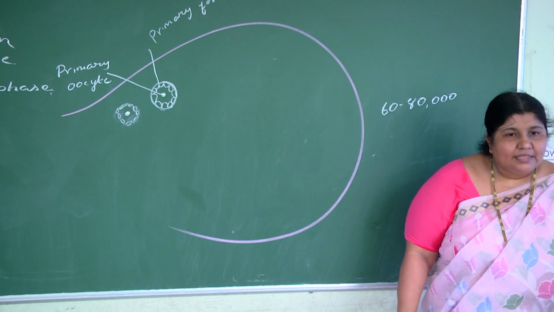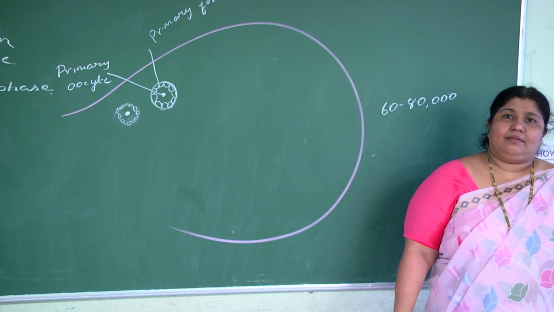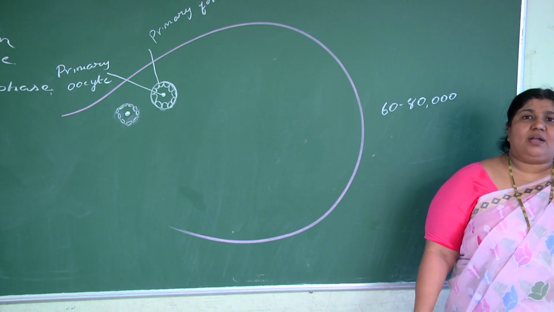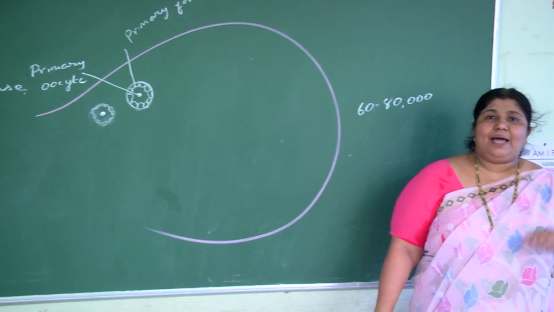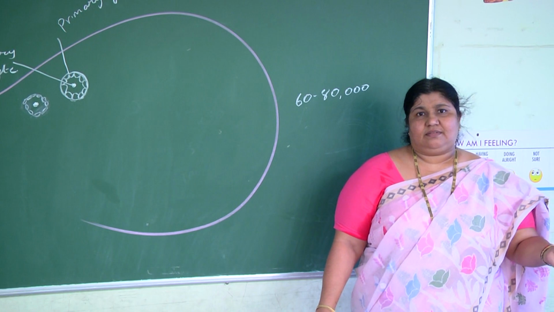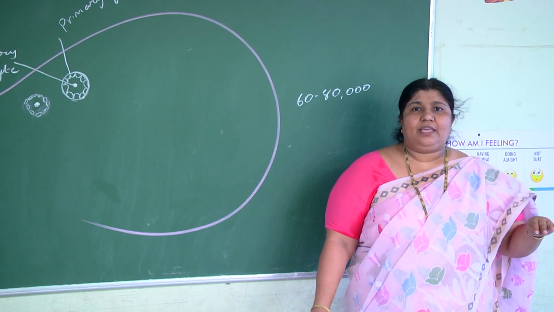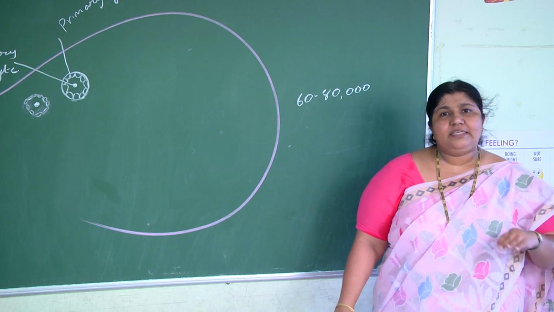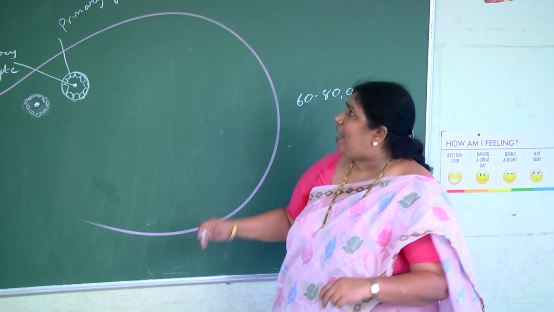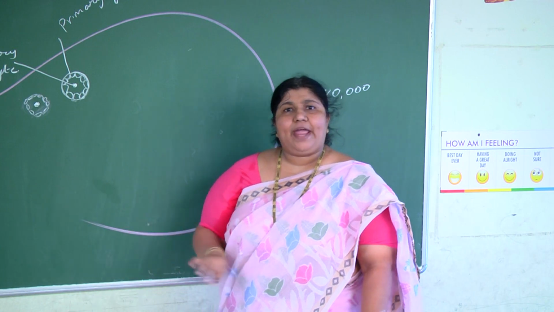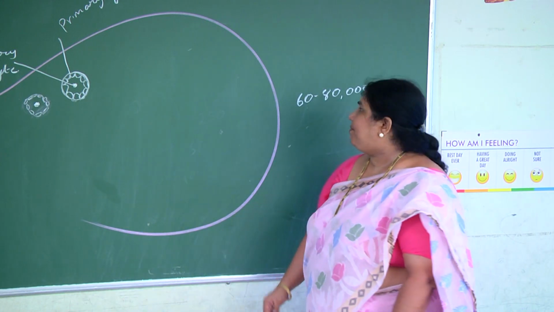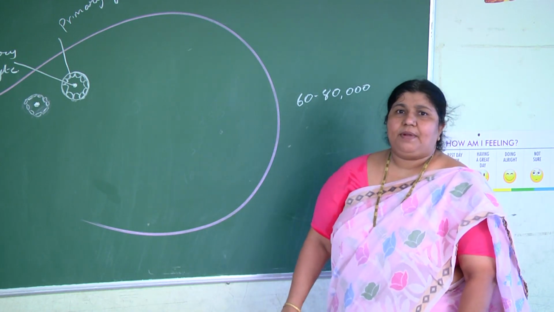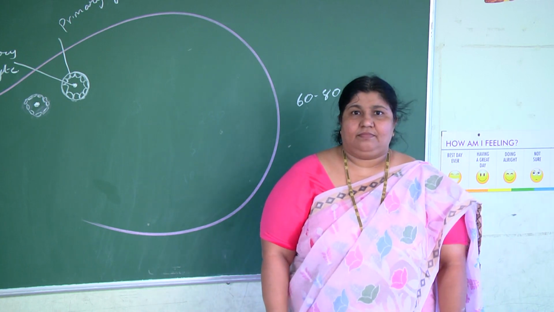That is, from birth to puberty, oogenesis is not taking place. From birth to puberty, oogenesis halts. From birth to puberty, only follicular atresia occurred. Follicular atresia means what? The number of primary follicles will get atrophied, they degenerate. Only at puberty, 60 to 80,000 primary follicles will remain.